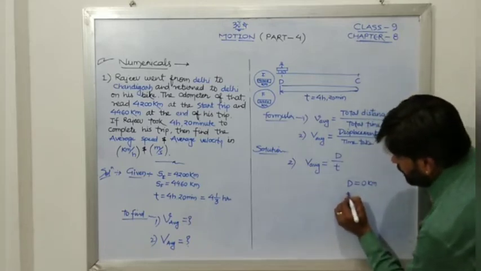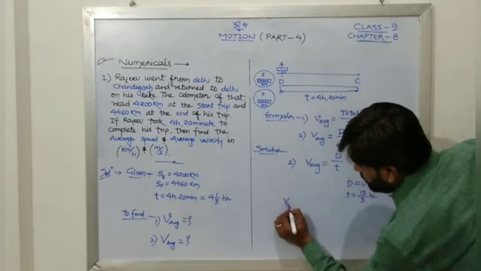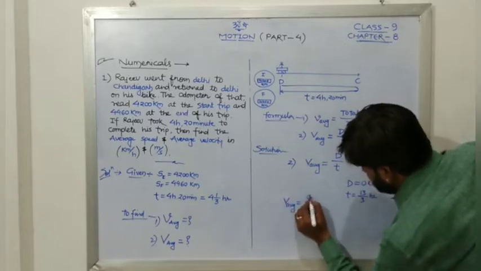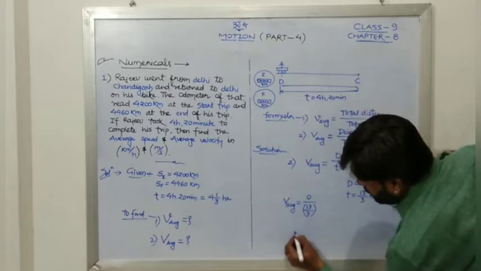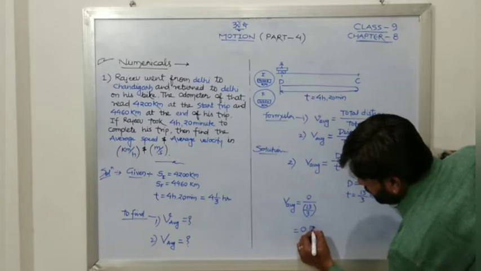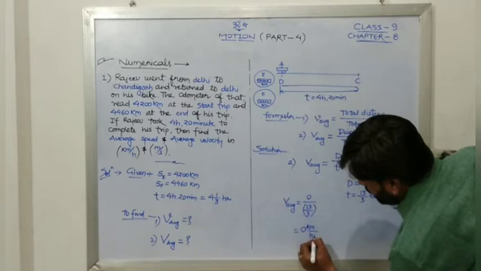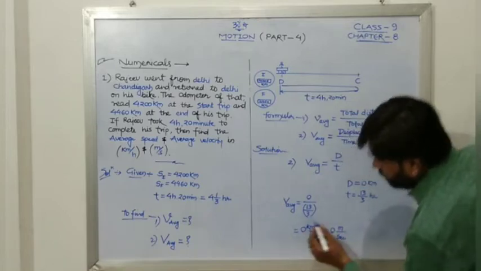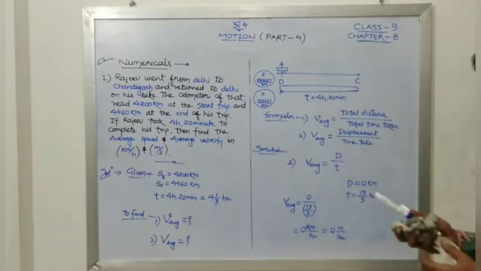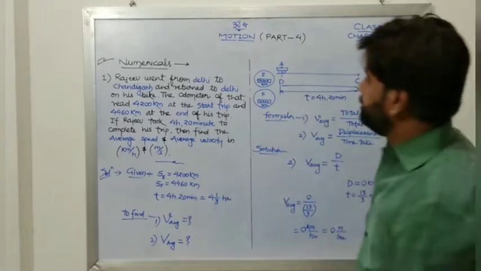Time is nothing but what? Again, that is 13 by 3 hours. So average velocity will be equal to how much? That is 0 upon 13 by 3. So the complete quantity will be what? 0 kilometer per hour, that is equal to 0 meter per second. Okay, so this is average velocity. So this was a numerical over the velocity and speed concept.